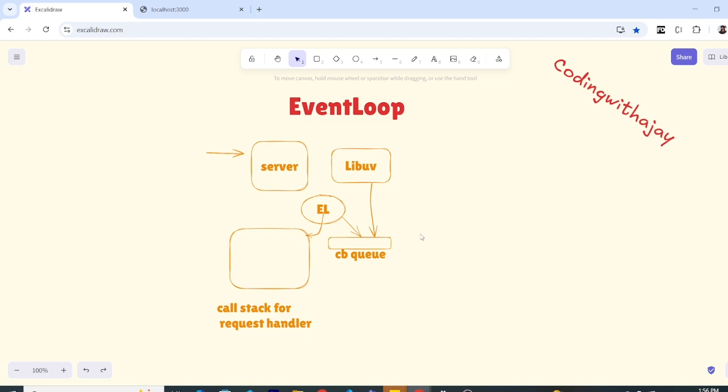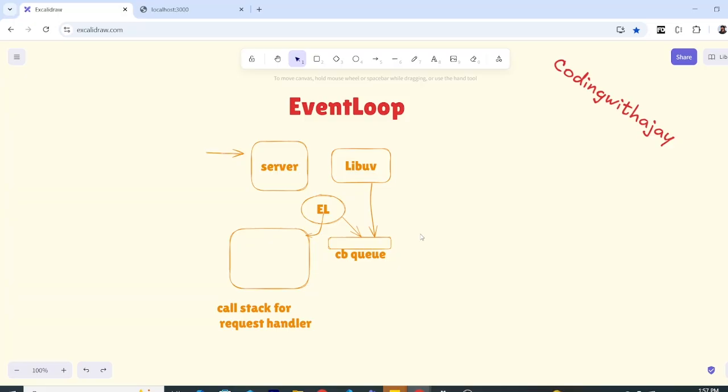And whenever some asynchronous task arrives, what it does, it puts it into libuv, okay, handles it, and moves to the next request or the next task. That's it. And once those tasks are done, libuv pushes them into the callback queue, and then the event loop checks, okay, I have some notification. Okay, some tasks are done. So let me just get those tasks, put them into the call stack, and then keep running. So it is continuously running instead of just waiting.